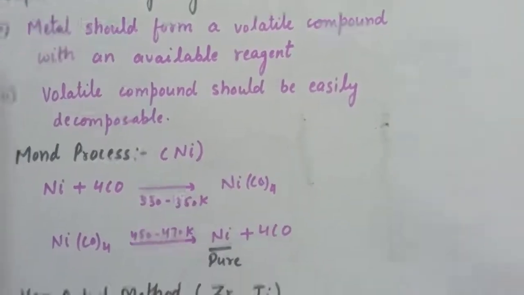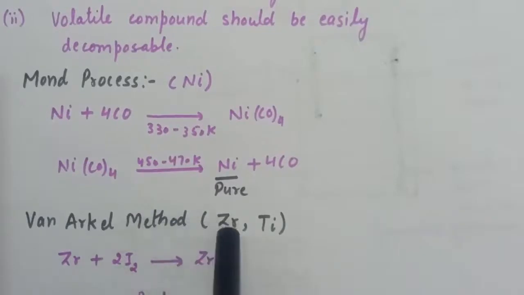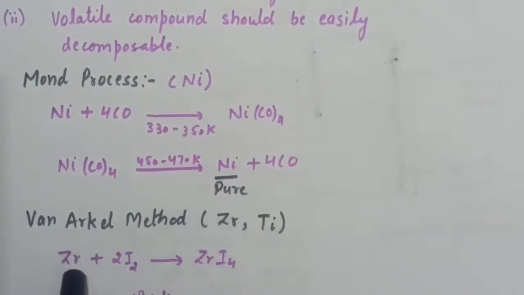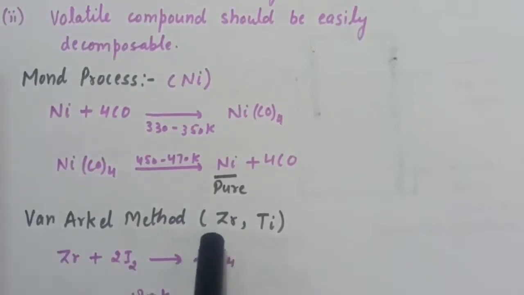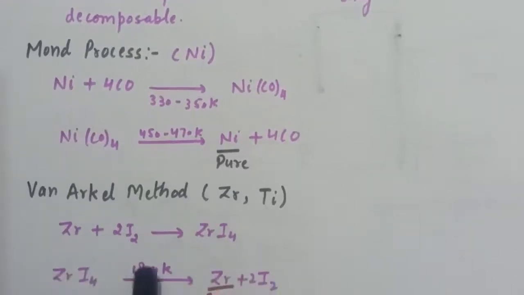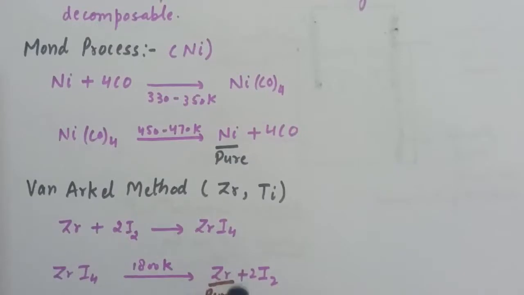Similarly, we have one more method, the Van Arkel method, which is used for the purification of zirconium and titanium. First of all, zirconium will combine with iodine and we get a complex of zirconium. After that, in the 1800 Kelvin temperature range, this complex will decompose and we get our pure zirconium.